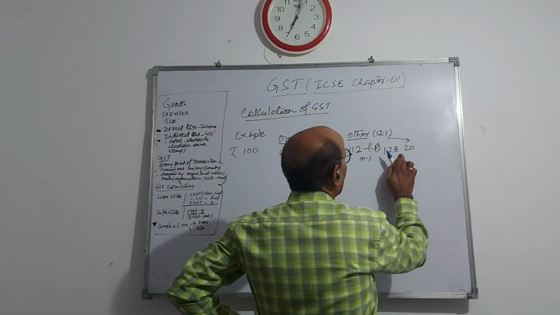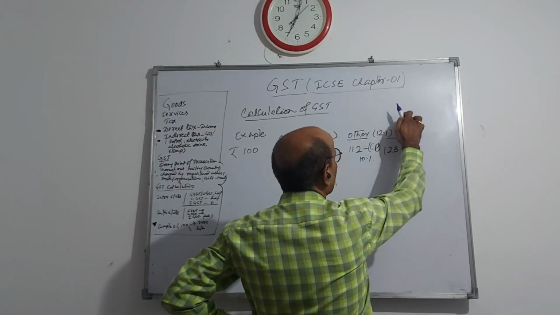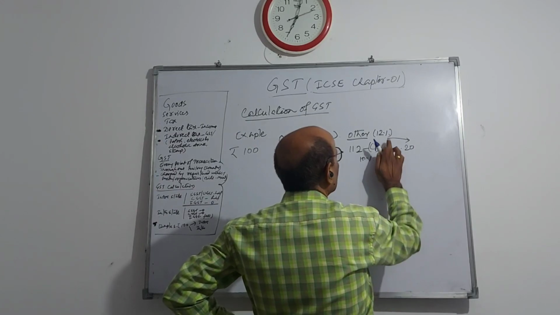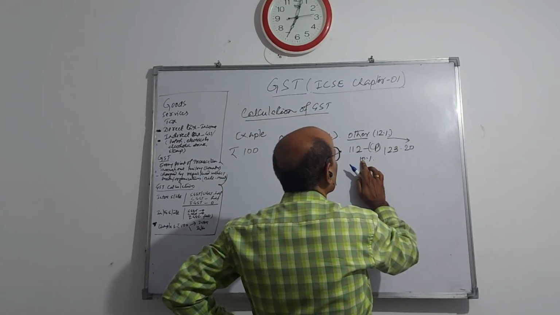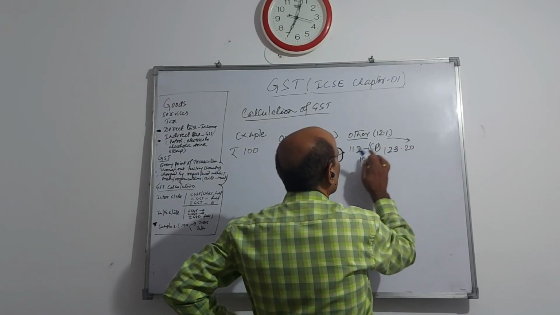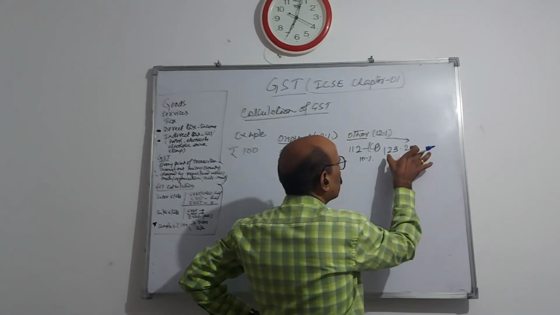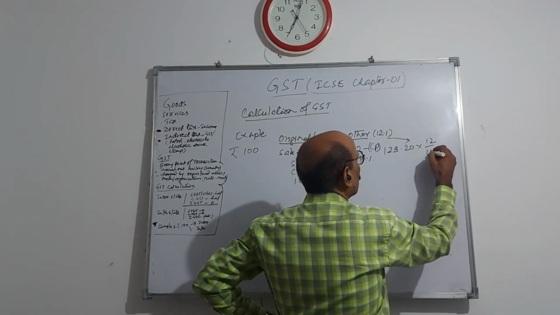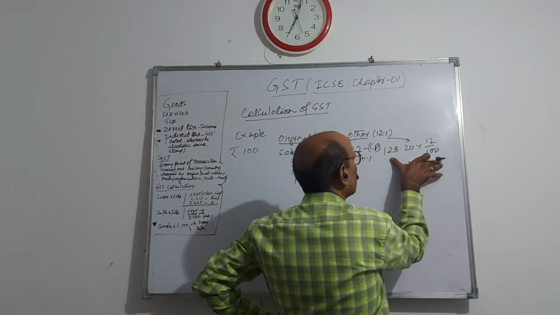In this sell price, again he has to charge, suppose the rate is the same, 12% GST. Suppose I have done 10% profit, then 12% GST he has to put on this. So this is 12 by 100, he will add on this.